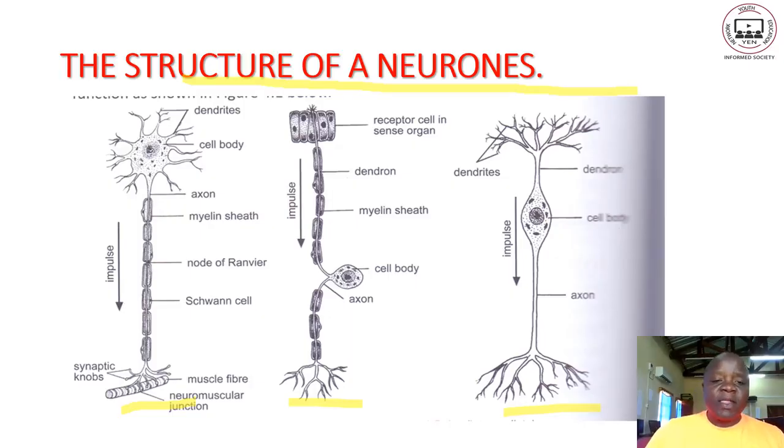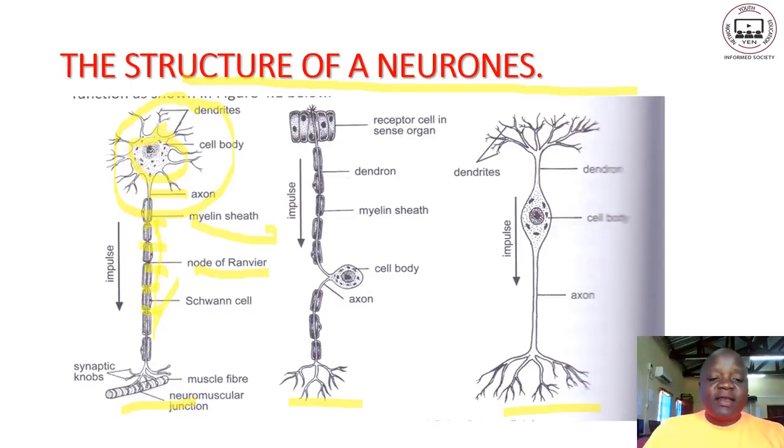A neuron has what we call the dendrites, these projections. This one is a cell body, and this part here is an axon. Then you have a layer here, which we call the myelin sheath. Then we have these breaks here, which we call the nodes of Ranvier.